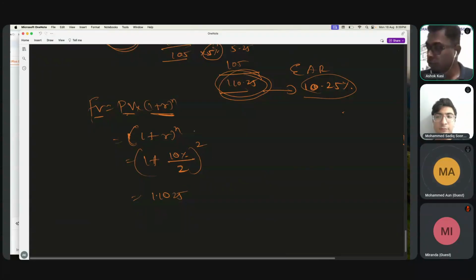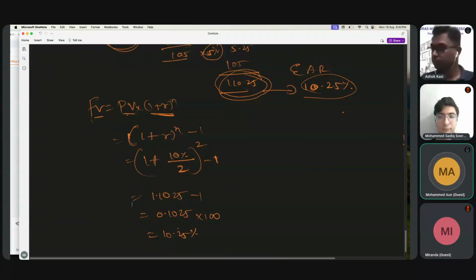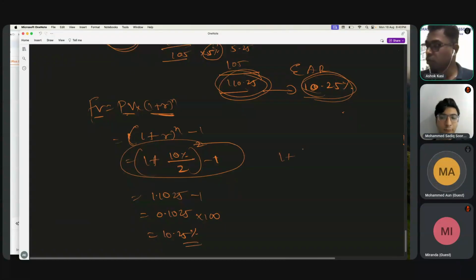So what will I do? I will adjust the formula. I will put minus 1 so that this 1 goes away, and I want to include 100 because I want to calculate out of 100. So it becomes 10.25 percent. Got the idea? Okay, 10.25 percent. So this is the formula: 1 plus nominal rate divided by n, raised to n, minus 1, will give you the effective annual return.